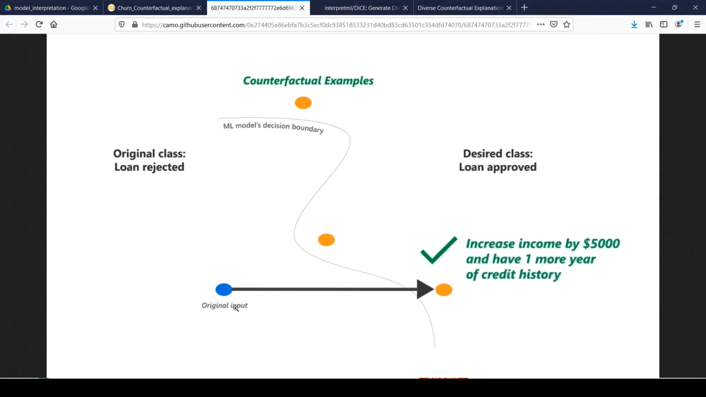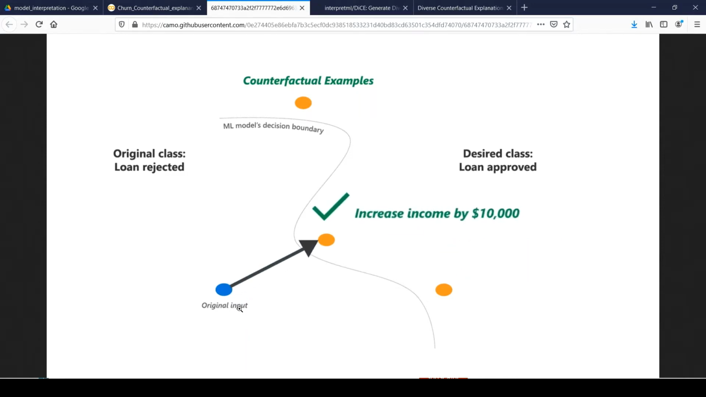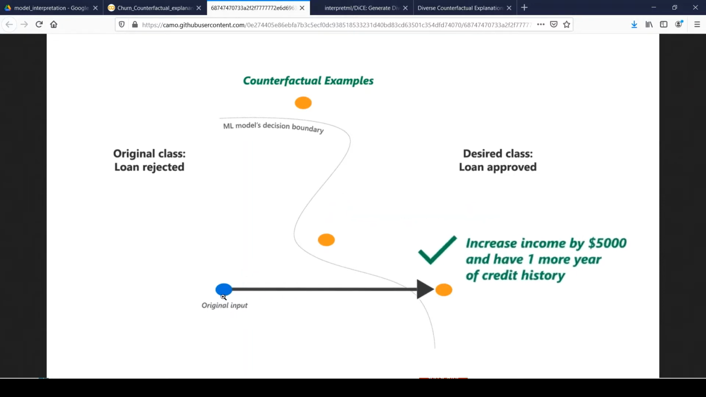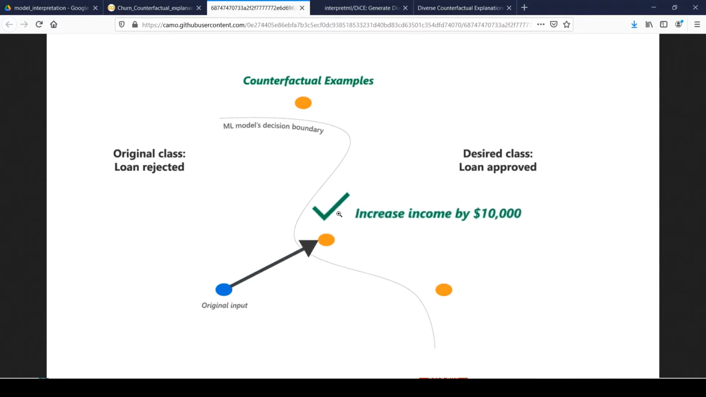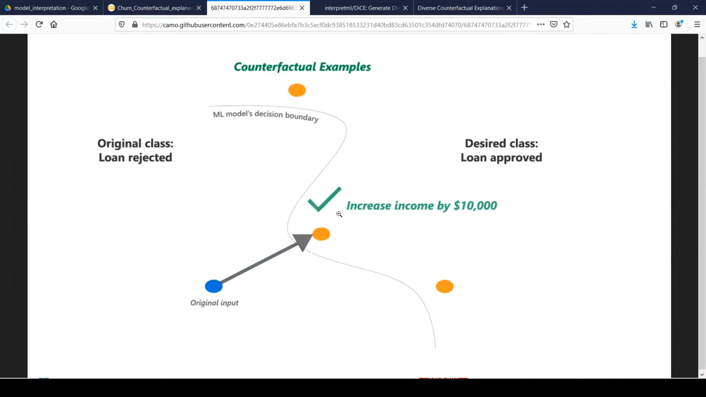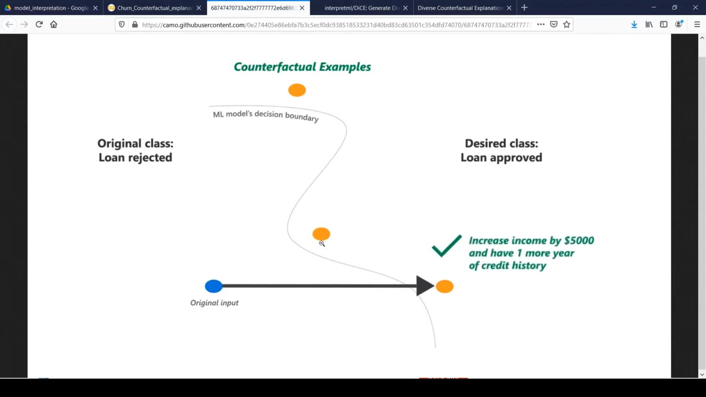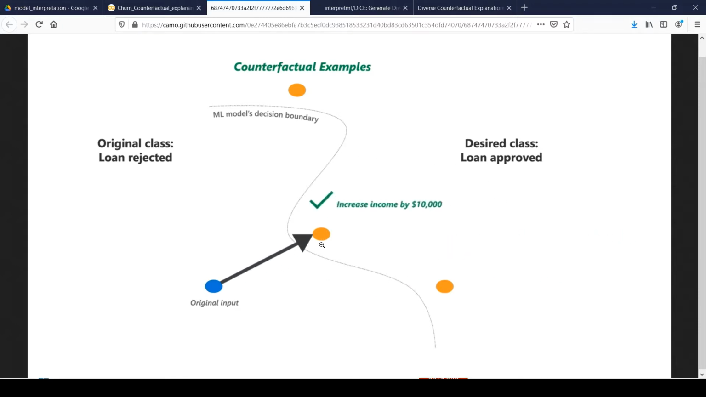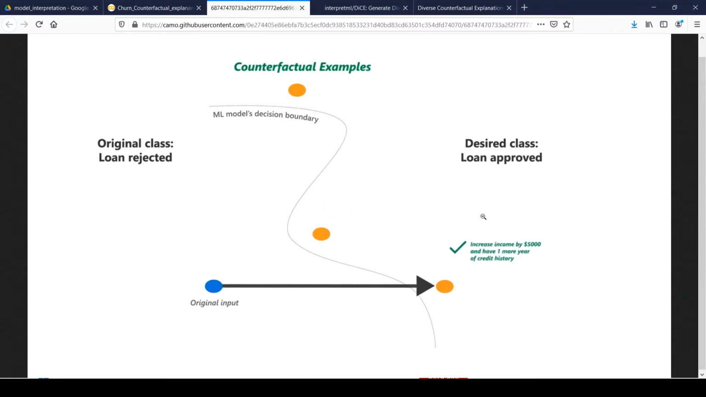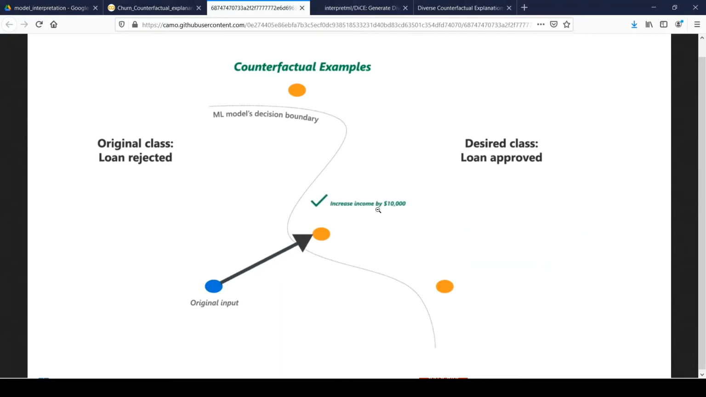And what we are asking the counterfactual model interpretation to provide is a set of counterfactual examples, so that my input would be modified a little bit. And whenever I apply for a loan with that modified input, it would be approved next time. Okay, so take the first counterfactual example. It says increase income by 10,000. So once that happens, my loan application would be approved.